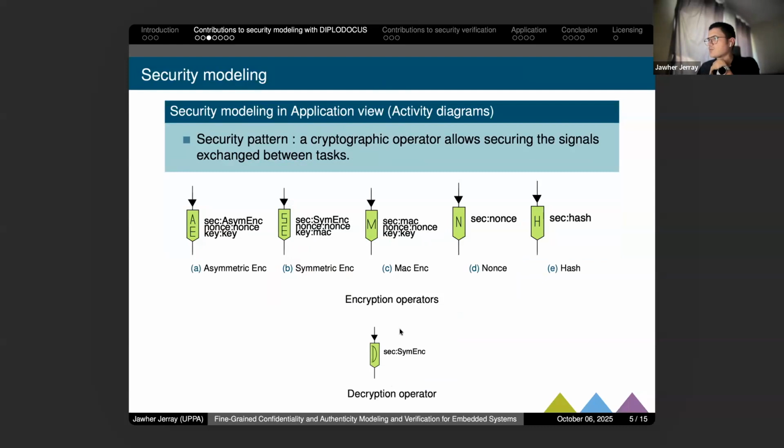So we have two types of operators here. Operators for encryption: we have 5 types of encryption operators: asymmetric encryption, symmetric encryption, MAC encryption, nonce, and hash. For decryption there is a single operator that allows us to decrypt a message that we obtain from another task.